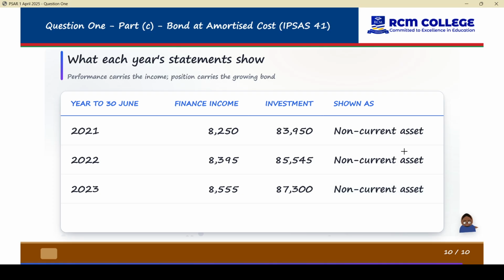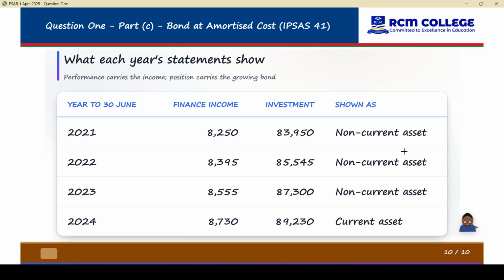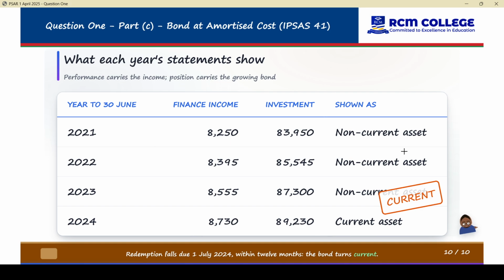So I think this is a simple question. And on the final year, if it is paid at the end of the year, it will be zero. Because redemption falls due on 1st July, and we normally close our year on 30th June, that's why it will appear as a current asset in our books.